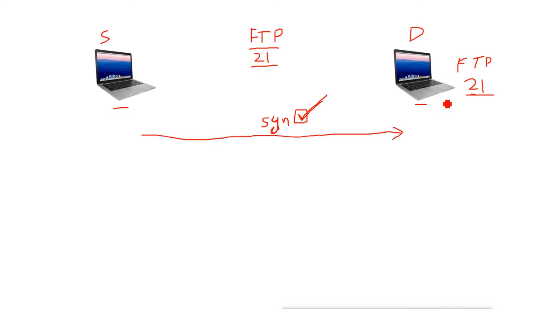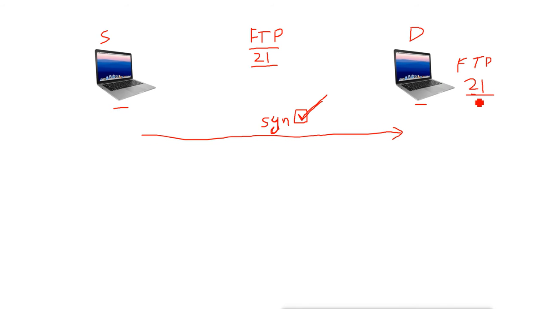And if it is not configured with FTP, that means port number 21 will be closed and it will not accept any request for port number 21. So that is two conditions. Either it is running FTP and the port is open, or it is not running FTP and the port is not open.